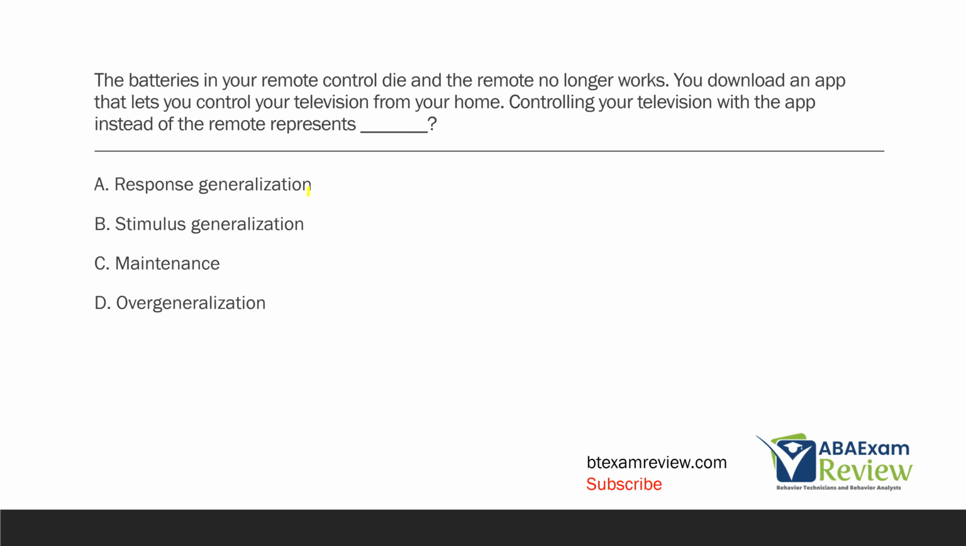The batteries in your remote control die and the remote no longer works. You download an app that lets you control your television from your home. Controlling your television with the app instead of the remote represents what? All right, we're looking for what controlling the television with the app represents. What other information do we have here? Well, we know your remote no longer works. So typically, you're going to use a remote, right?